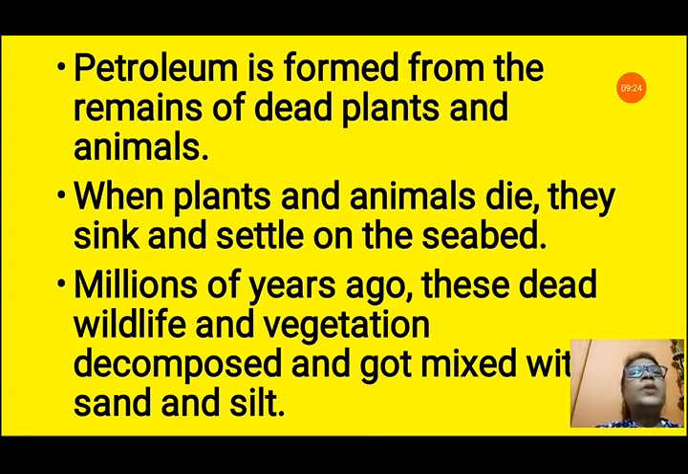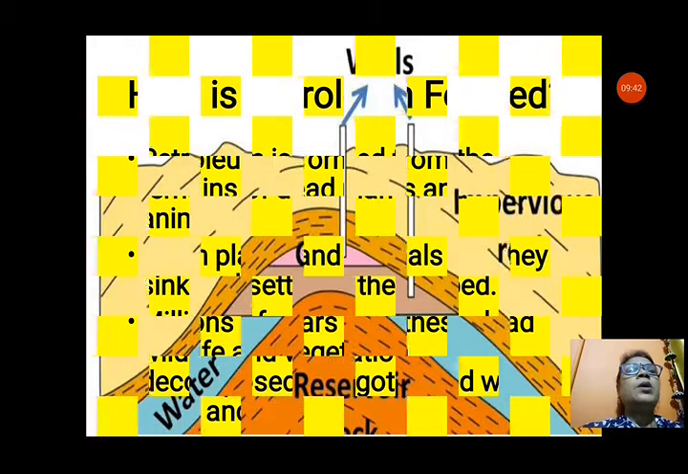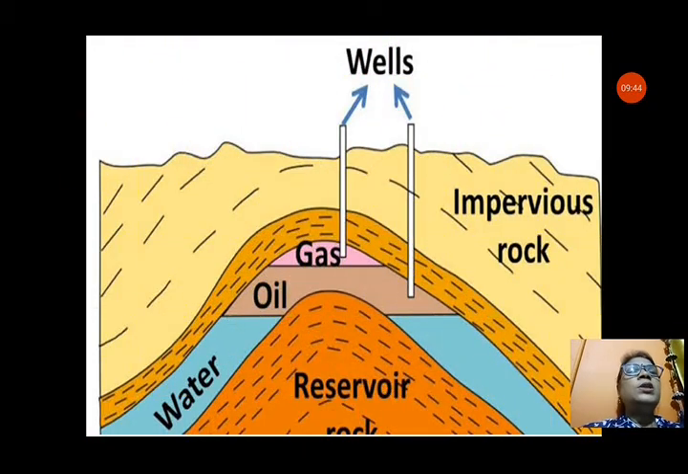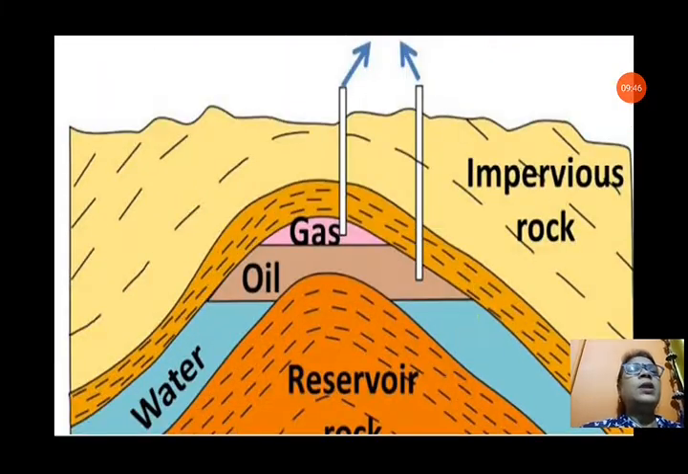Petroleum is formed from the remains of dead plants and animals. When plants and animals die, they sink and settle on the seabed. Millions of years ago, this dead wildlife and vegetation decomposed and got mixed with the sand and silt. That means petroleum is formed from the remains of dead plants and animals also. You can see the petroleum wells, the reservoir is there, impervious rocks are there, and inside that we can get the reservoir of petroleum.